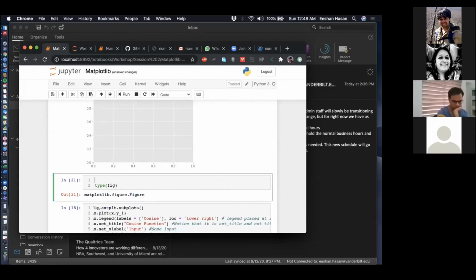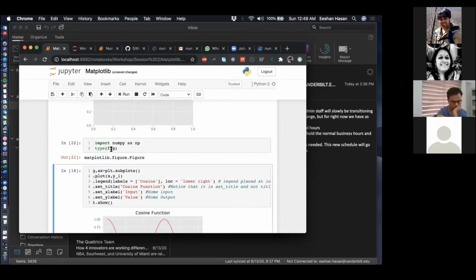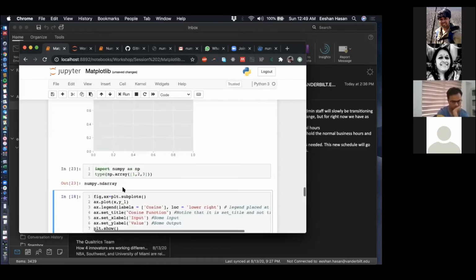Even if I import NumPy as np and create, say, an array really quick, then it says numpy.ndarray. So they don't just call it an nd array, but numpy n-dimensional array.